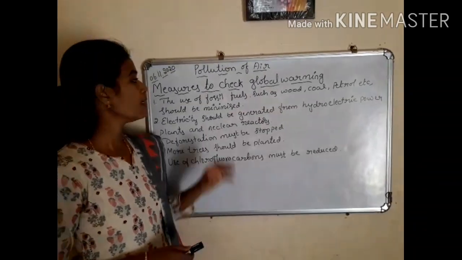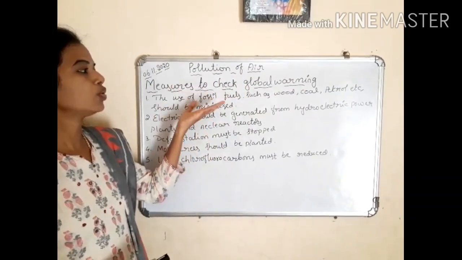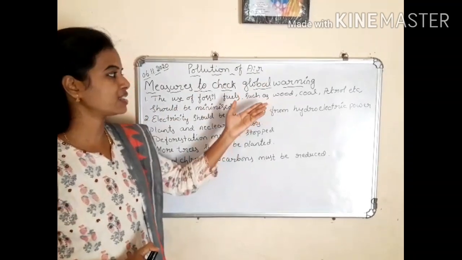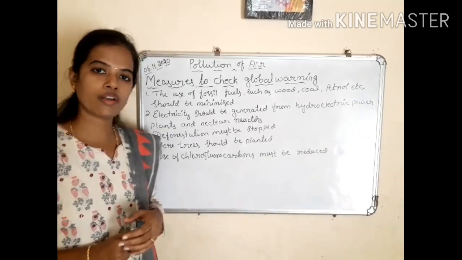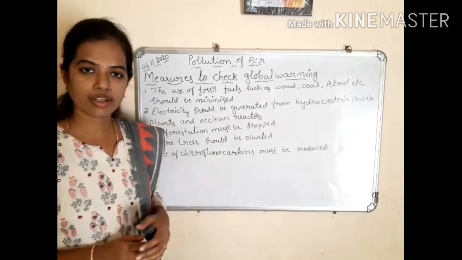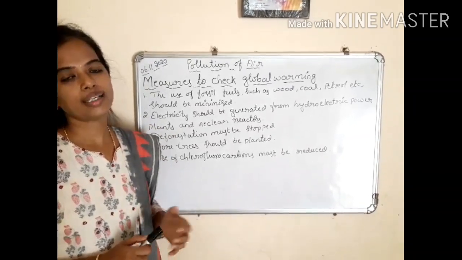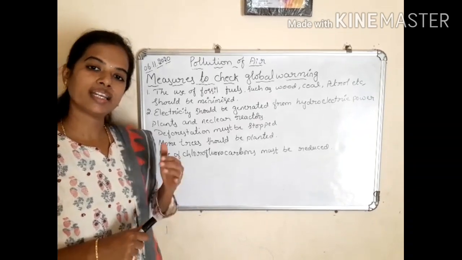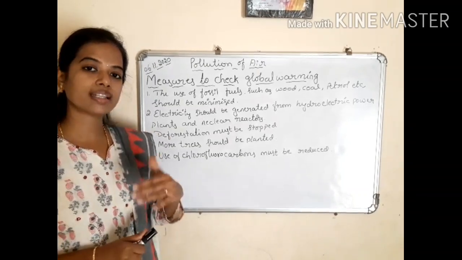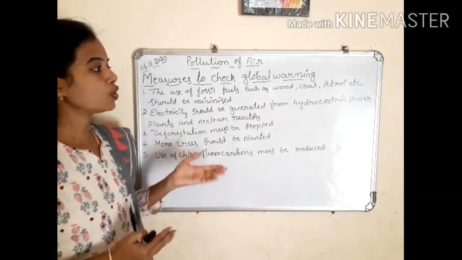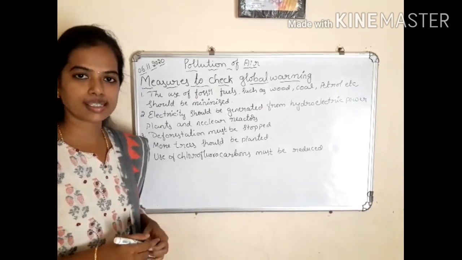Now let us discuss measures to check global warming, nothing but how to control global warming. In the previous part we discussed the harmful effects of global warming. Due to global warming, there is melting of glaciers which leads to floods, and also some low land gets submerged in the sea. It decreases the land level, and also there is a change in climate and rainfall. These are the harmful effects of global warming. To avoid these harmful effects, what are the measures we have to follow? Let us discuss one by one.